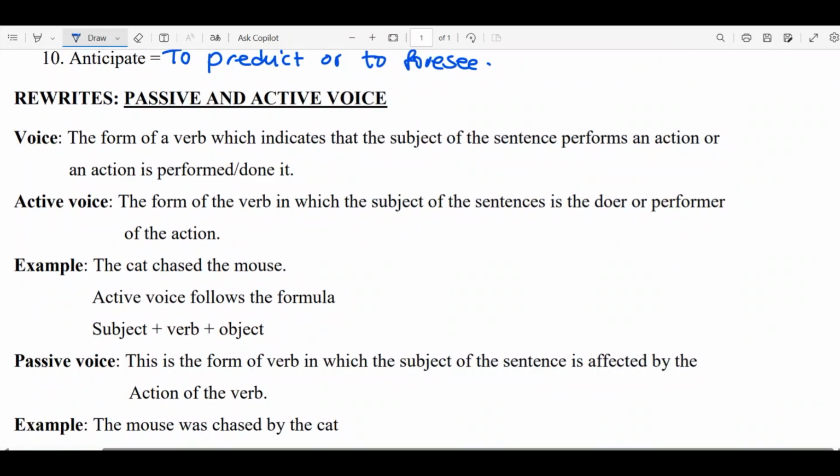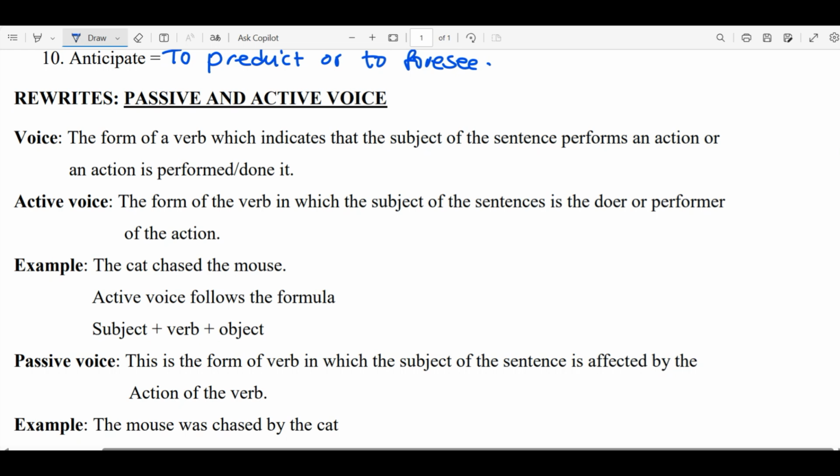Now, let's look at the lesson for today. So we have rewrites where we have the passive and the active voice. First, let's define what voice is in English. Voice simply means the form of a verb which indicates that the subject of the sentence performs an action or an action is performed or done to it.